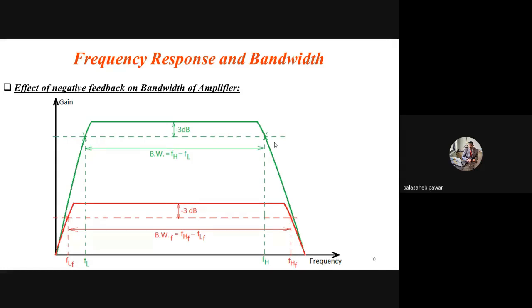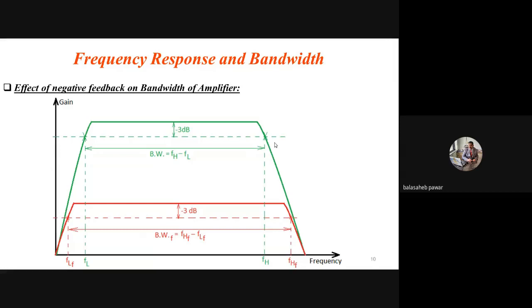Now see, if the same audio signal is applied, within 20 hertz to 20 kilohertz, this amplifier circuit will surely amplify that signal with sufficient gain, because its FL and FH are properly managed.